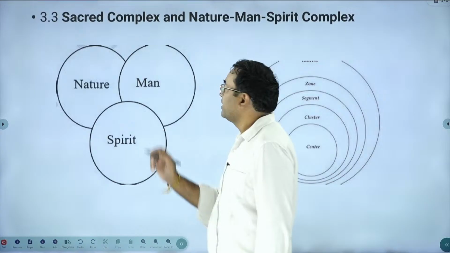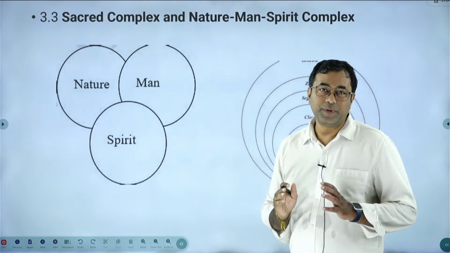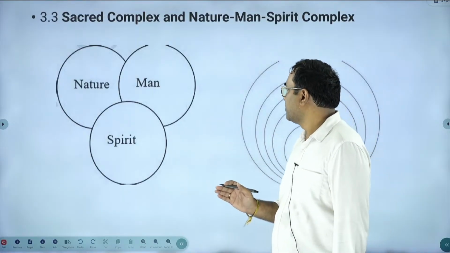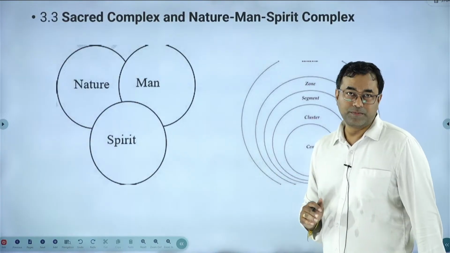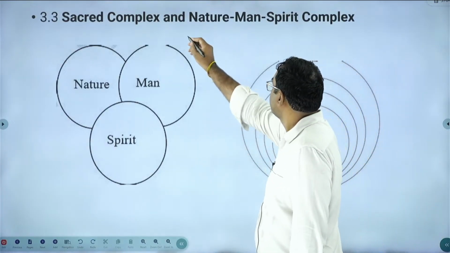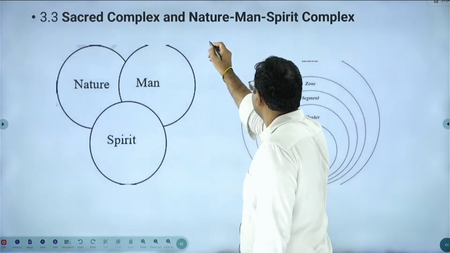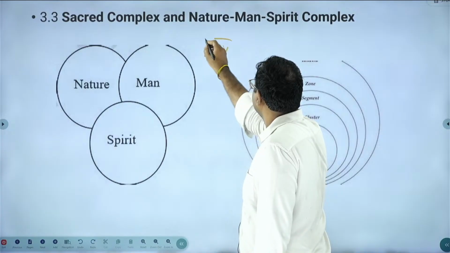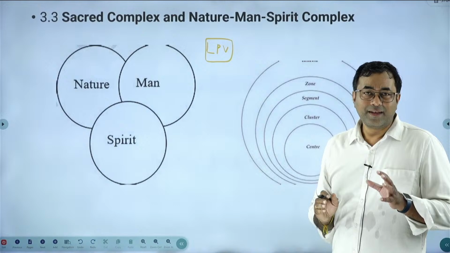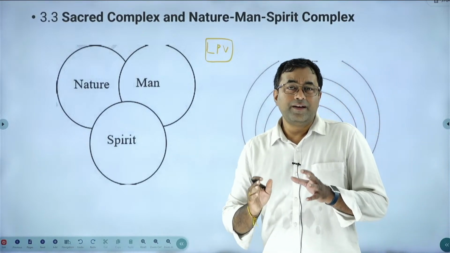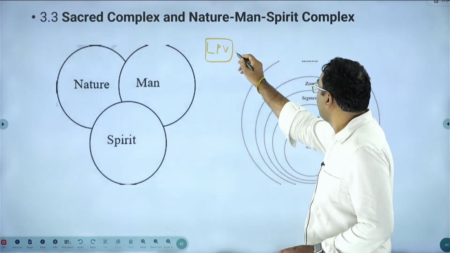Next one, 3.3, consisting of the sacred complex and the nature-man-spirit complex. What is called the sacred complex, and what is called the nature-man-spirit complex? These two concepts were proposed by one thinker whose name you should remember, L.P. Vidyarthi. In anthropology, you always need to remember the thinkers' names, their work, and the different theories and concepts proposed by them.